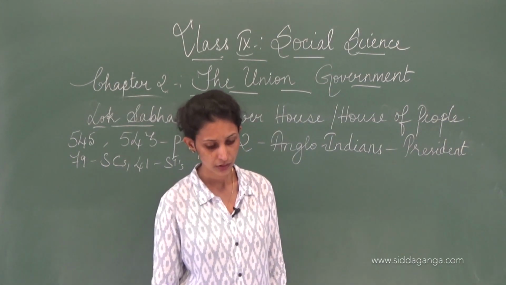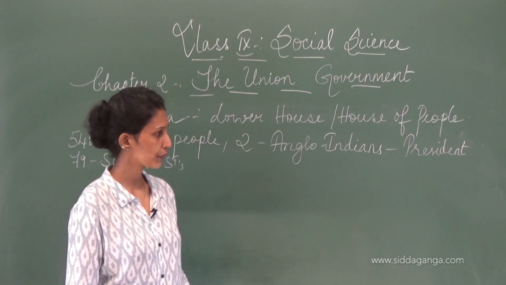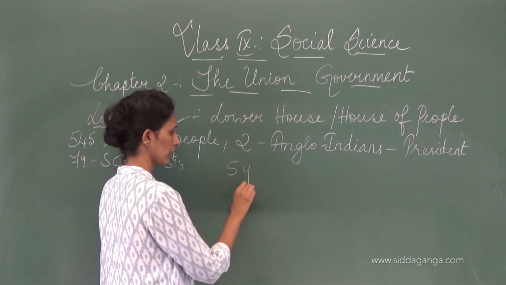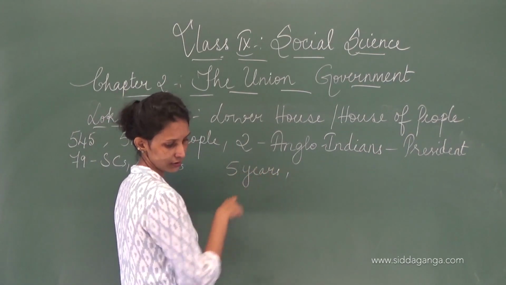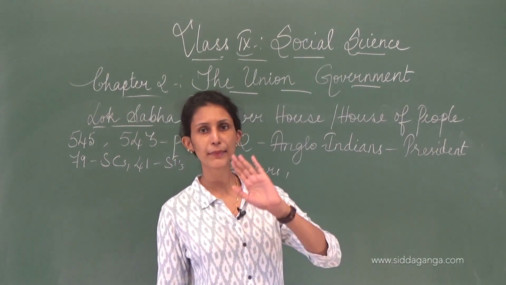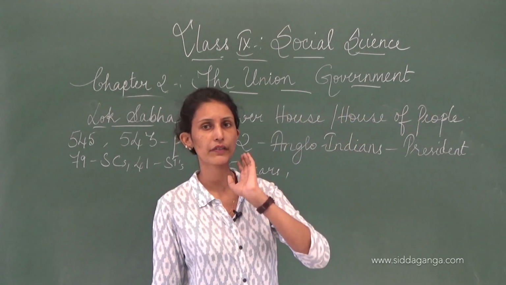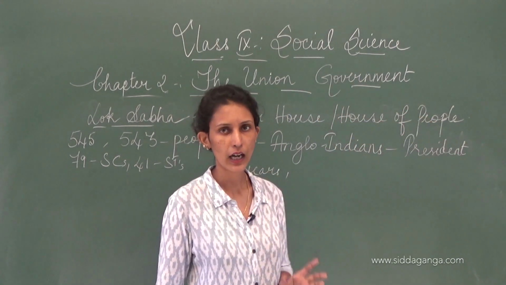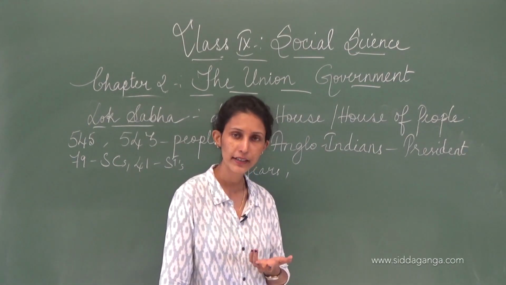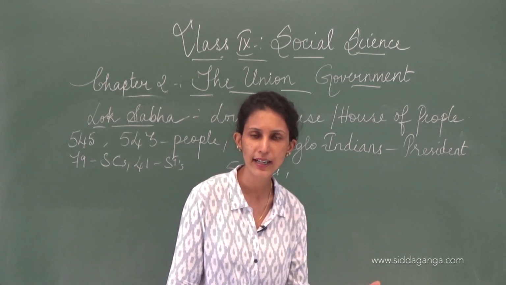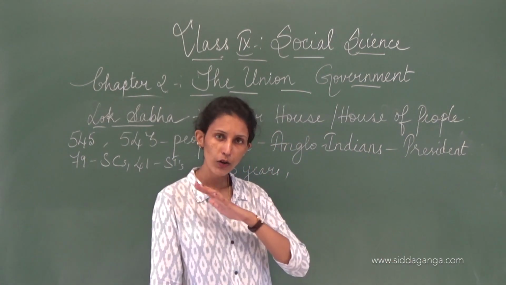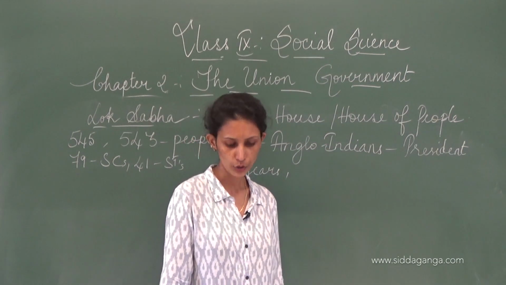Now the term of office is 5 years. There it is 6 years. Here, how many years? 5 years. Now, if the Prime Minister recommends, or tells the President to dissolve the Lok Sabha, the President has the right to dissolve or complete the Lok Sabha.